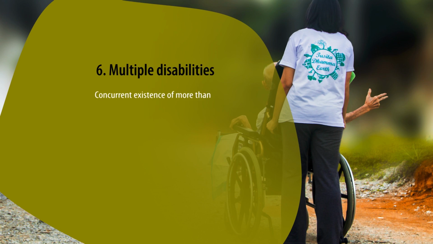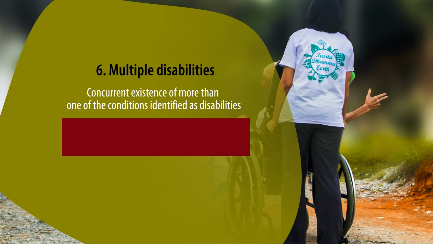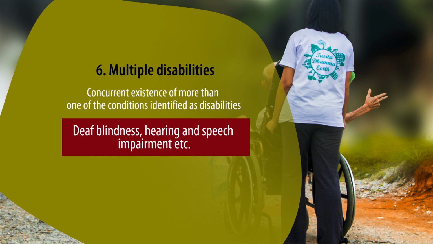Sixth of the major 7 categories mentioned in the RPD Act is multiple disabilities. Multiple disability is a condition wherein there is a concurrent existence, that means coexistence, of one or more of the disability conditions identified as disabilities in this Act. For example, it can be a condition of deaf blindness, or hearing and speech impairment altogether, that is simultaneously in a single individual at a time.